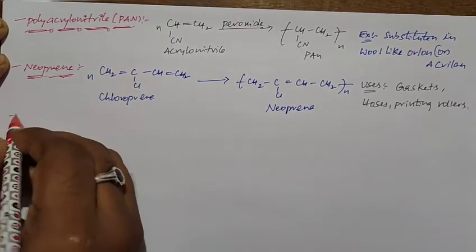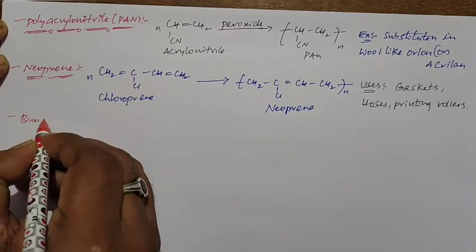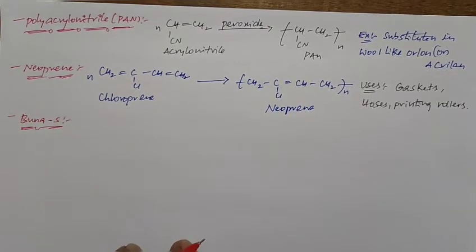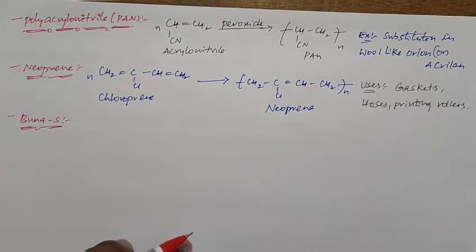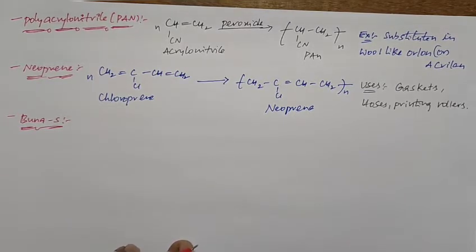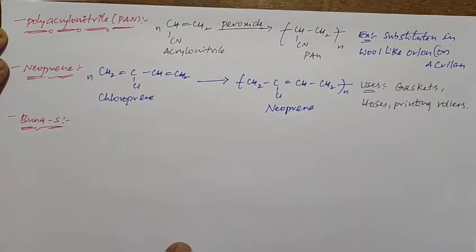So what is the next polymer? Buna S. Before going to the next polymer, what we have discussed up to now: chloroprene, polystyrene, polypropylene, natural rubber, acrylonitrile, Teflon, polyethylene. All are examples of addition polymers. At the same time, all are homopolymers. Now we are discussing an addition polymer with the example of a copolymer.